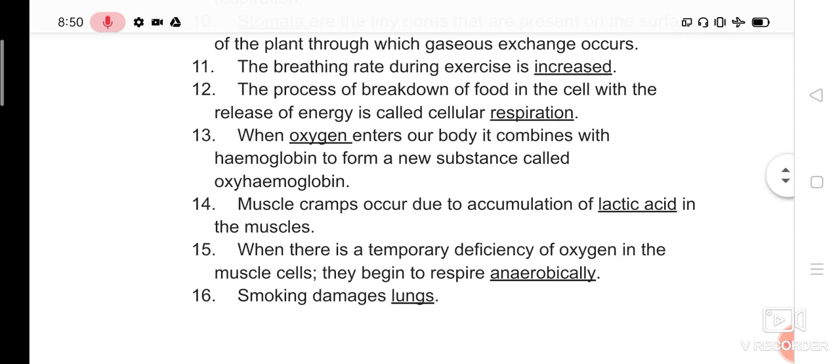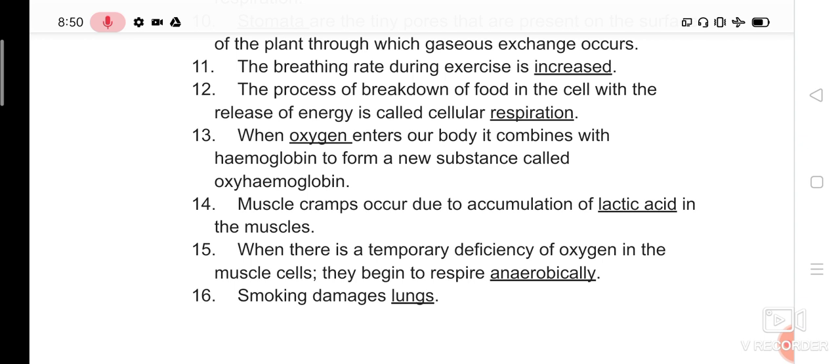Question number 11. Breathing rate during exercise is increased. See, one inhalation and one exhalation is one breathing rate. Our breathing rate means how many times we are inhaling and exhaling. So a normal breathing rate will be present in adults.